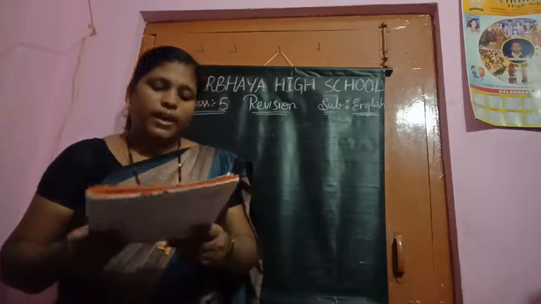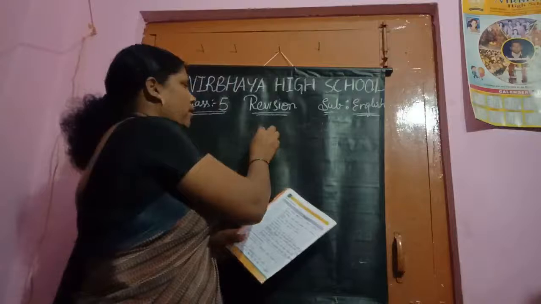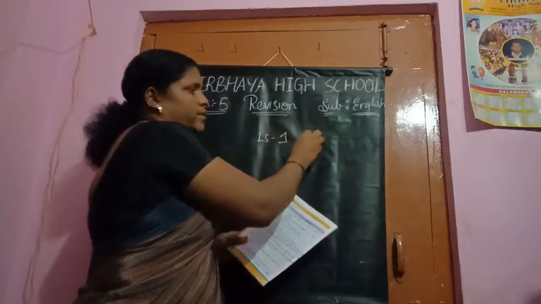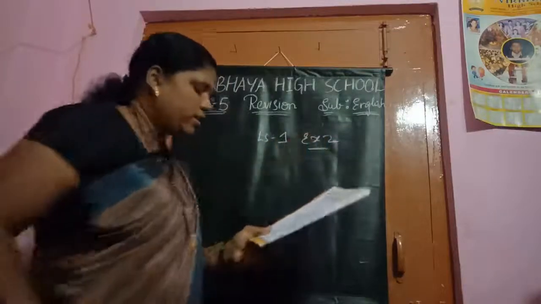Now we are going to see the textbook part. Yes, children? We are going to see the textbook part. Everyone open your textbooks. Now textbook. Yes. Exercise 2 question answers. See here. Lesson number 1. Exercise 2 question answers. See, we will see.